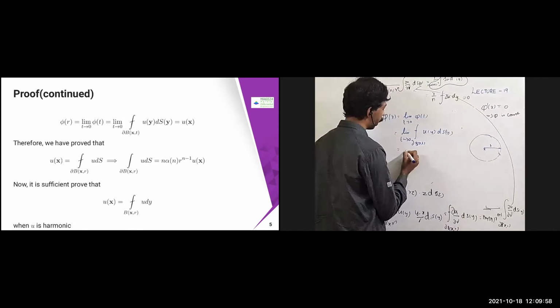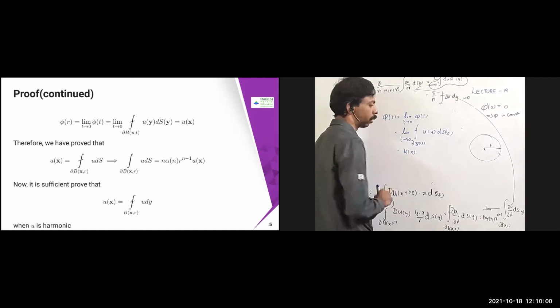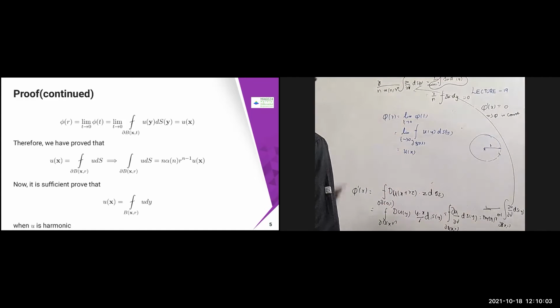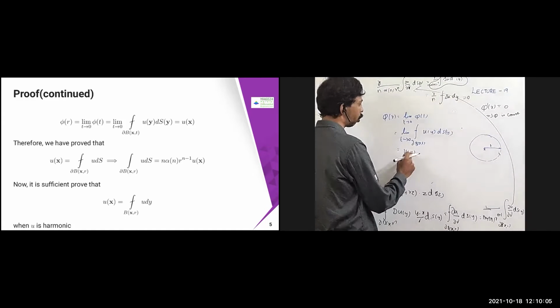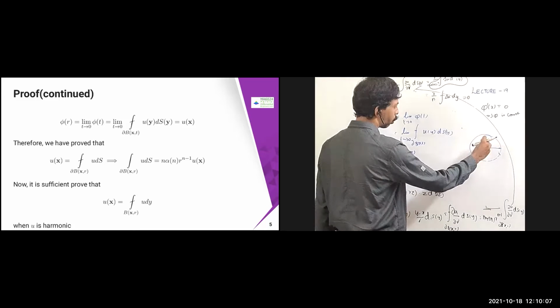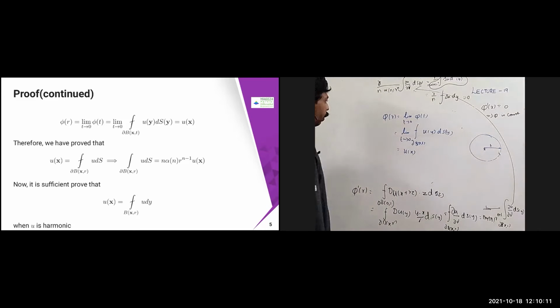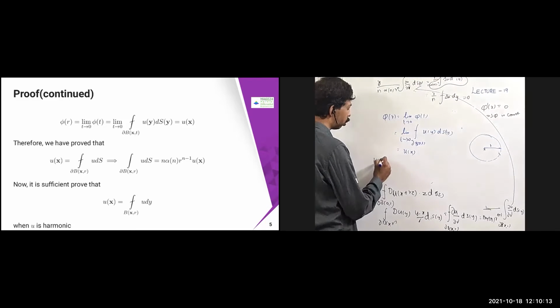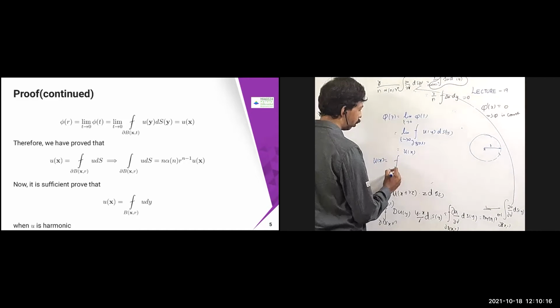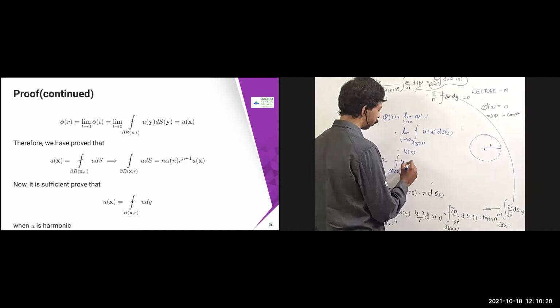Therefore, this is going to become like u of x only. You are going to get only u of x. So limit t tends to 0, as you are shrinking the ball slowly, you are going to get only u of x. That is the only point you are going to get. Therefore, what can I write? I can write u of x equal to integral over dou b of x, r of u ds.